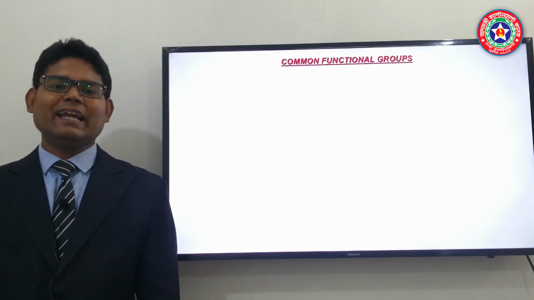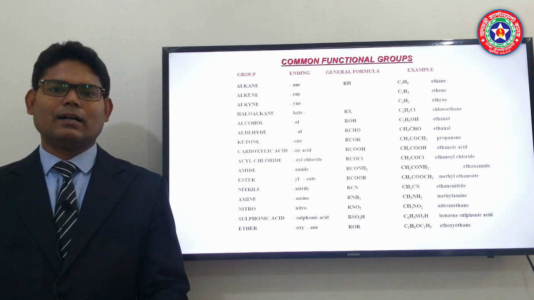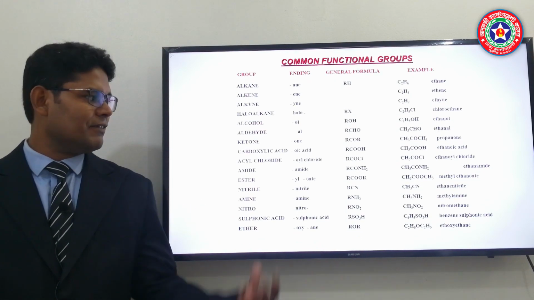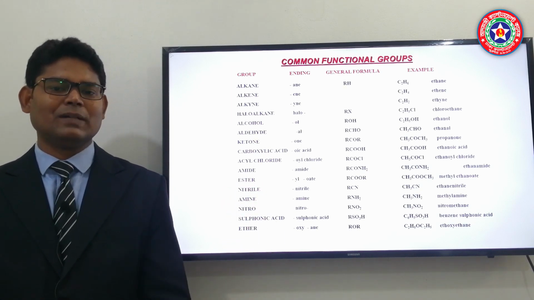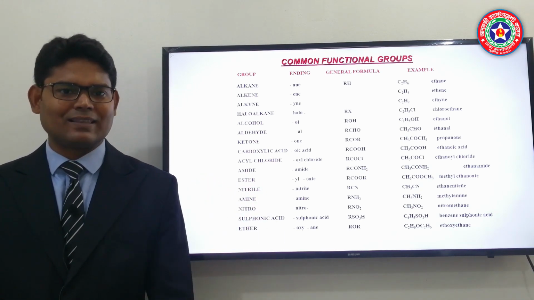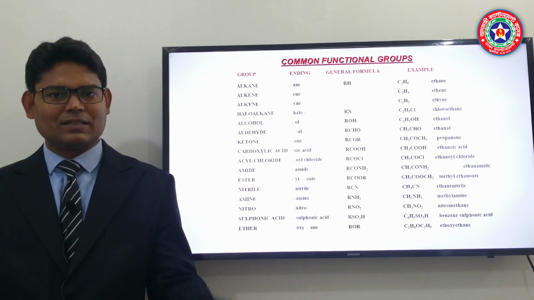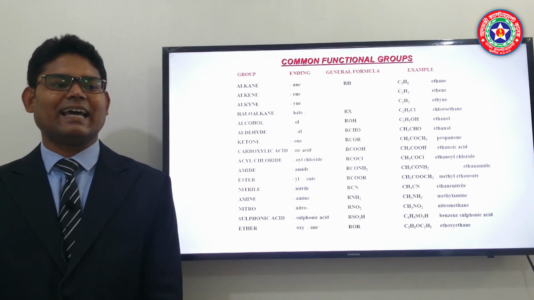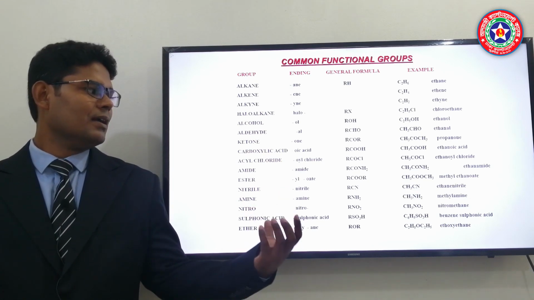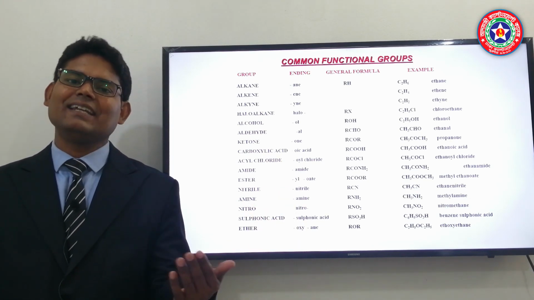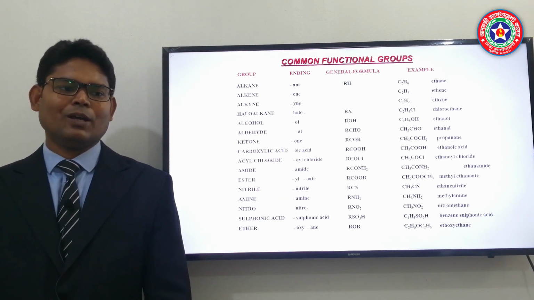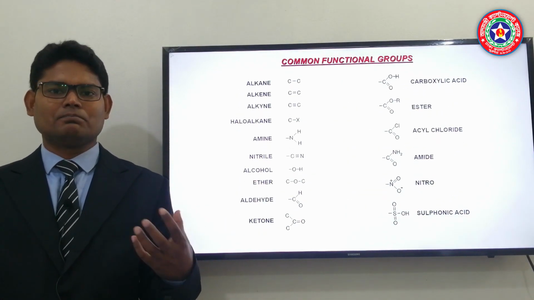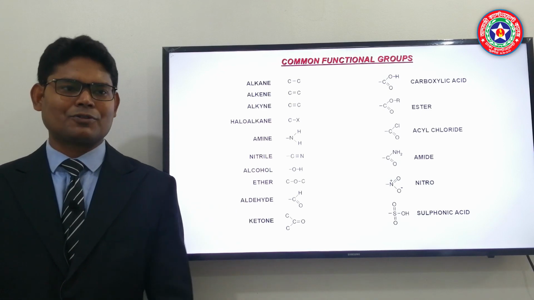Now our next content is some common functional groups. I have given a common list of functional groups, like if there is a carbon-carbon single bond then it is an alkane, if there is a carbon-carbon double bond then it is an alkene, if there is a carbon-carbon triple bond then it is an alkyne. So you can see a list of the functional groups, and you can get it in our textbook also. Now I have given some structural formulas of these functional groups.